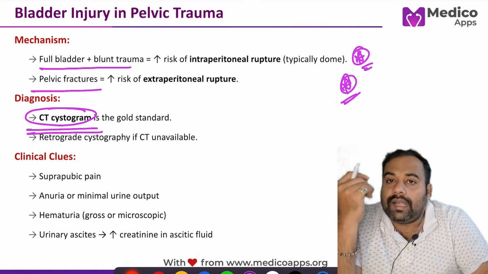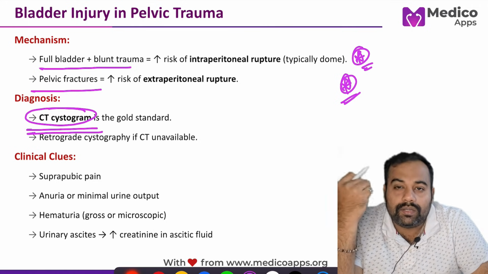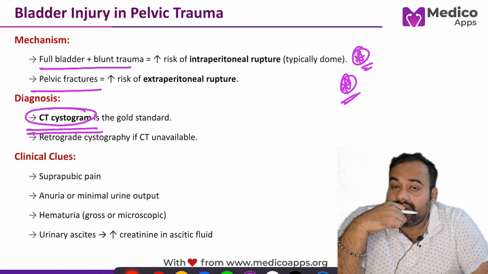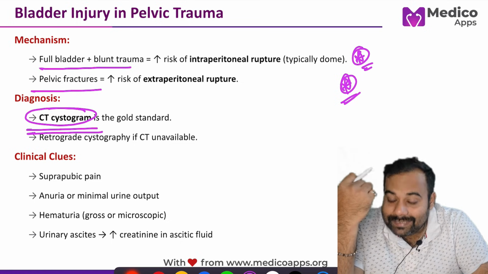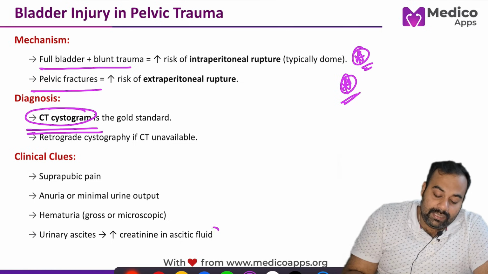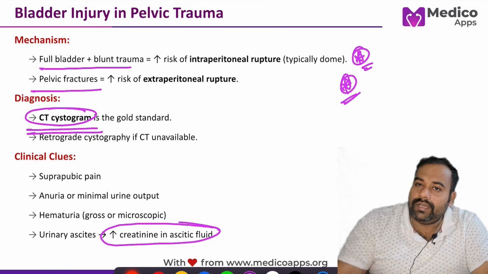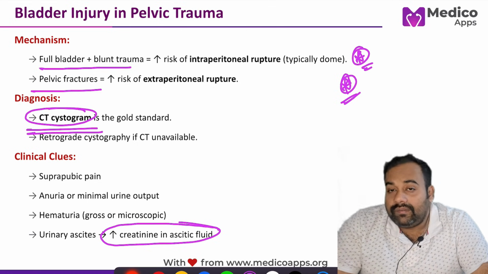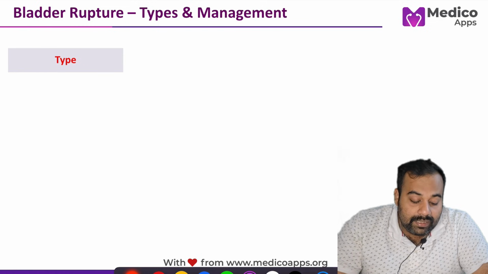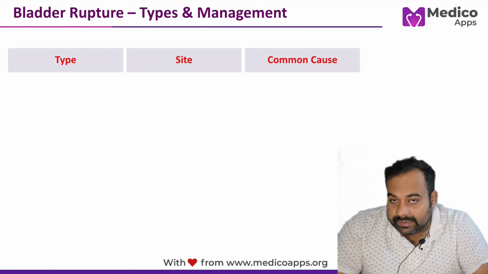Now in case of intraperitoneal bladder rupture, the patient will present with urinary ascites. The creatinine will be raised in the ascitic fluid, and there is also a possibility of the patient developing peritonitis later in the disease progression.